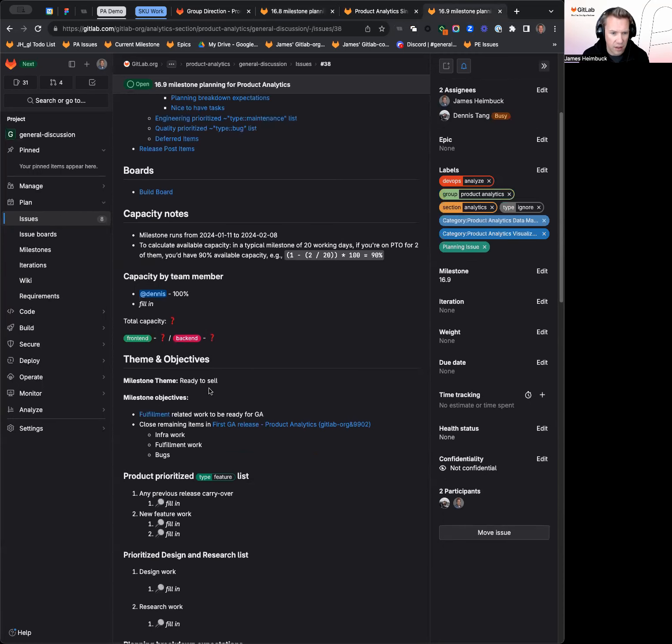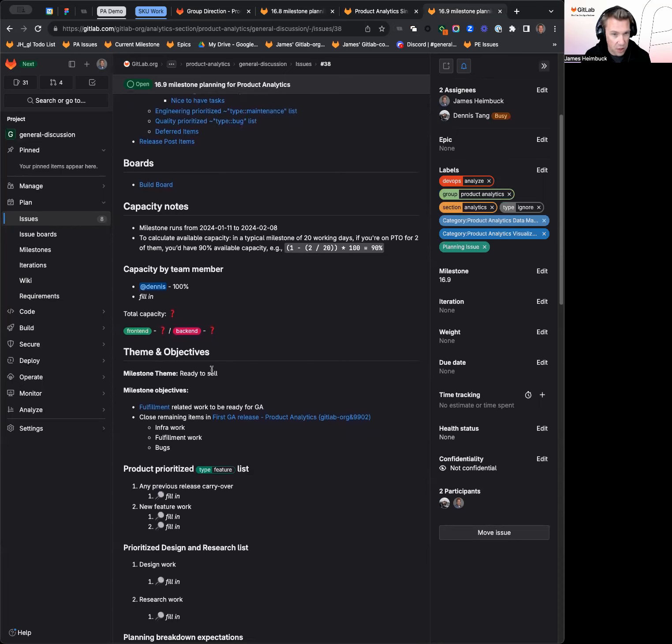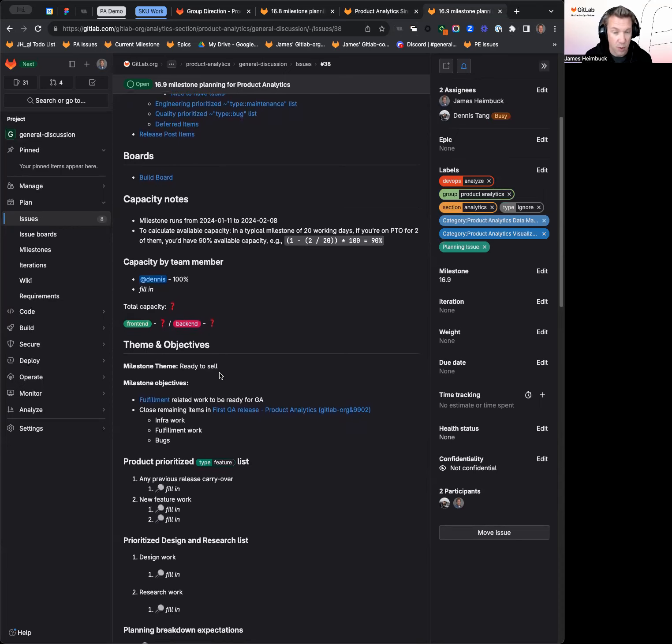And then looking ahead a little bit into themes and objectives for 16.9, the milestone theme around 16.9 as we're getting closer to GA is that we're ready to sell. So some fulfillment related work to be ready for GA. That is a confidential epic, so I'm not going to click into it. But then closing out also the things that are left in the first GA release.